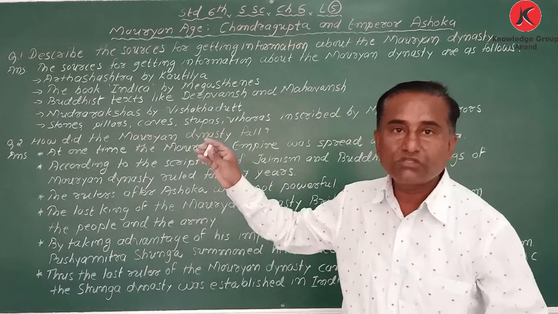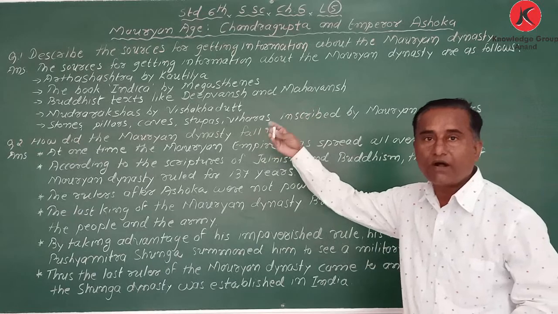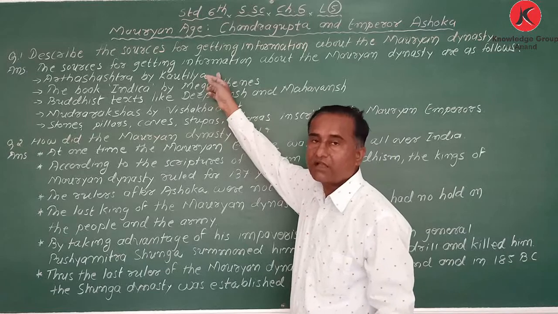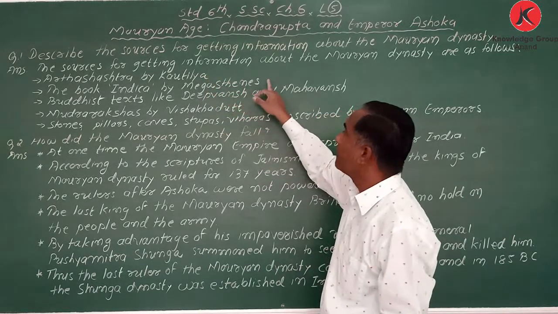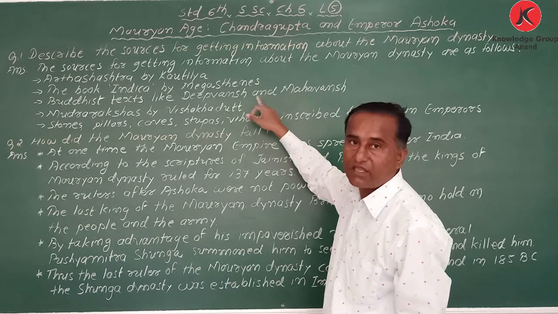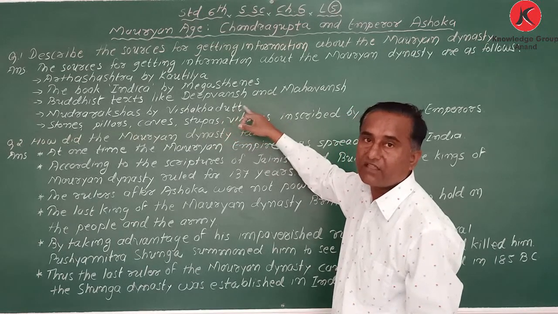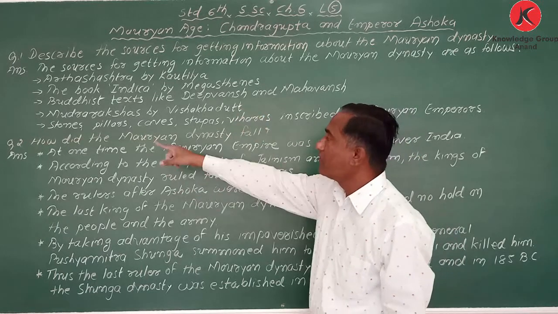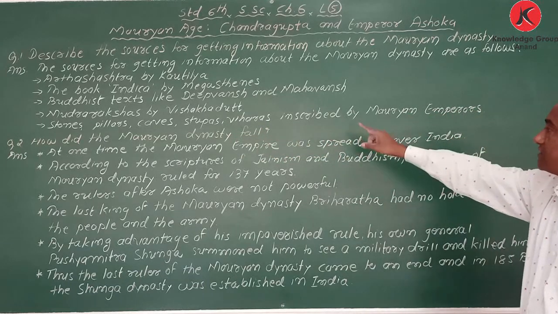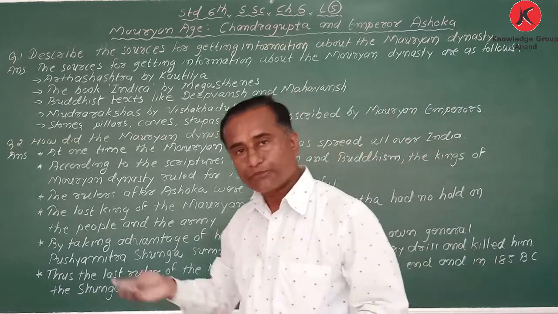Okay, so from these sources we come to know about the Maurya dynasty. Once again I repeat: Arthashastra written by Kautilya, the book Indica written by Megasthenes, Buddhist texts like Dipavamsa and Mahavamsa, then the drama Mudra Rakshasa written by Vishakhadatta, and also stones, pillars, caves, stupas, viharas inscribed by Mauryan emperors, Mauryan kings. Got it?